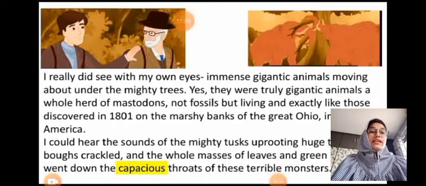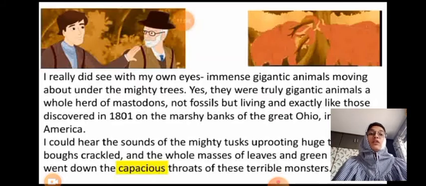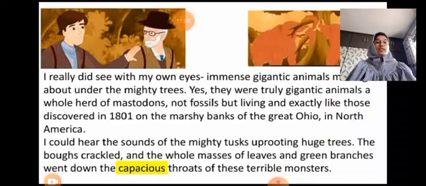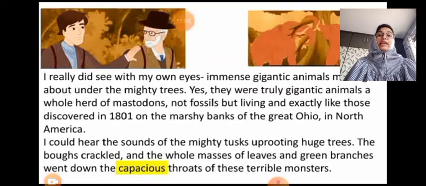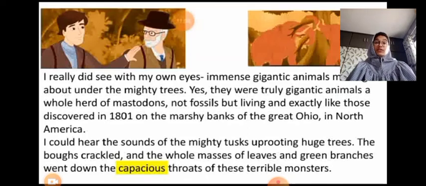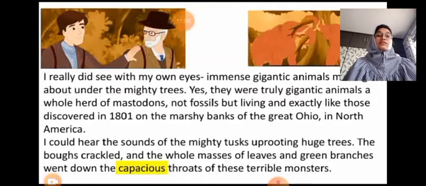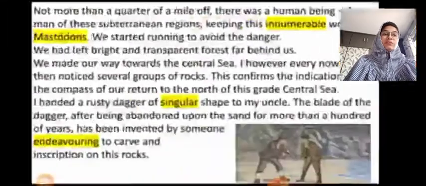Yes, they were truly gigantic animals, a whole herd of mastodons, not fossils but living. They were living, they were not fossils, and exactly like those discovered in 1801 on the marshy banks of the Ohio in North America. I could hear the sounds of the mighty tusks uprooting huge trees. The boughs crackled, and whole masses of leaves and green branches went down the capacious throats of these terrible monsters.